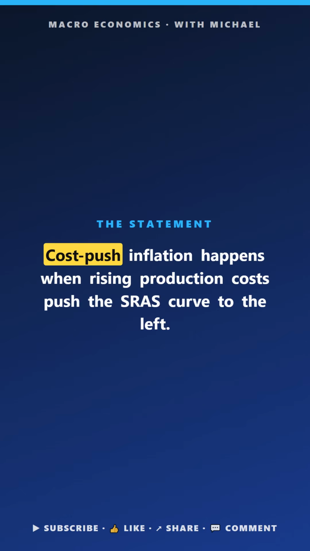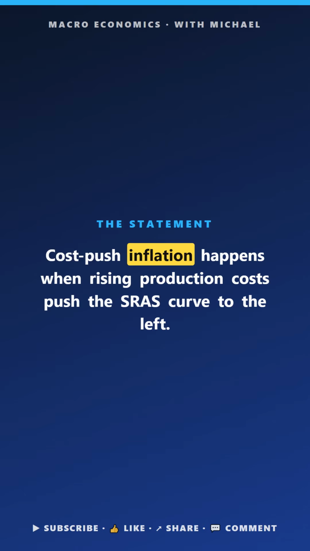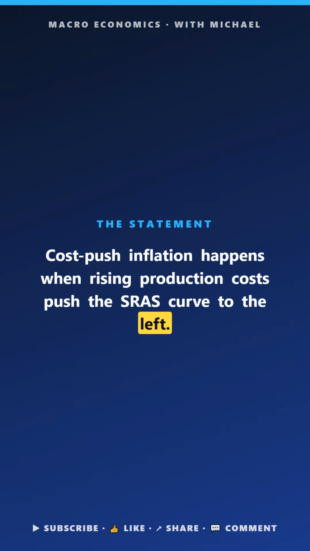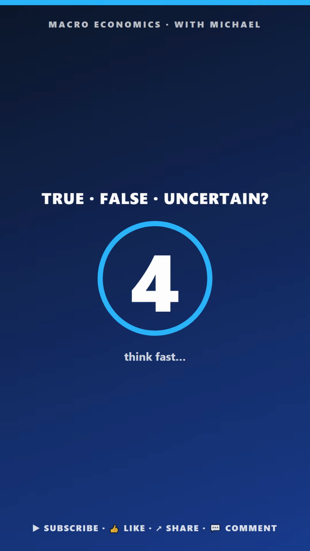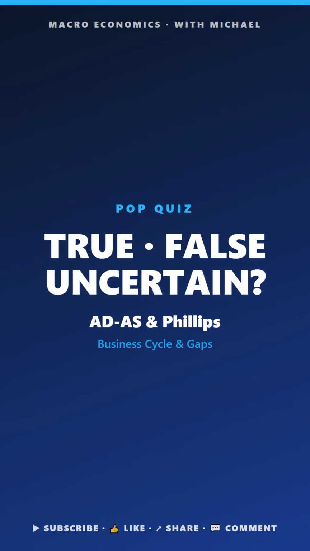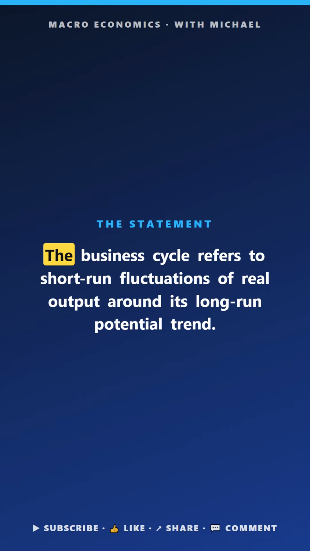Macro pop quiz. ADS and Phillips. True, false, or uncertain. Cost-push inflation happens when rising production costs push the SRAS curve to the left. The answer is true. When wages or raw materials spike, firms cut output and raise prices.